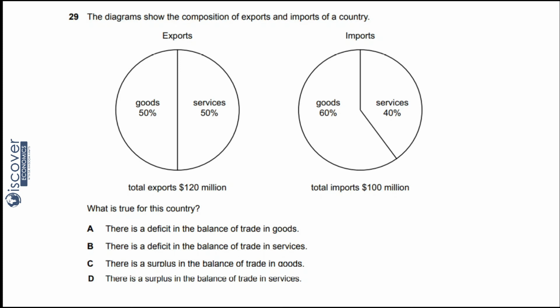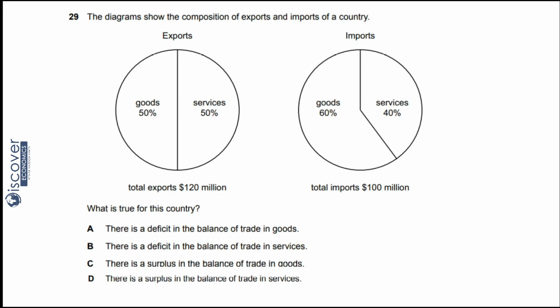There is a deficit in the balance of trade in services. Now look at the services, 50% you are sending outside the world and 60% of that you're getting. So it is not a deficit, rather it is a surplus. So this is also not going to be the answer.